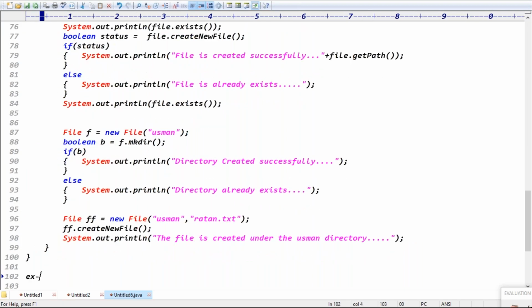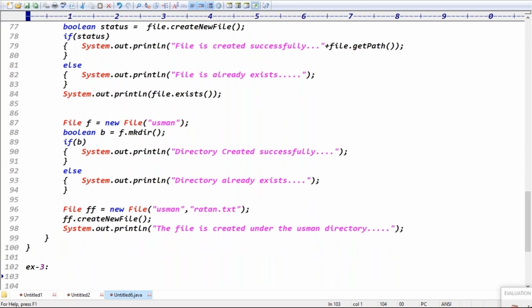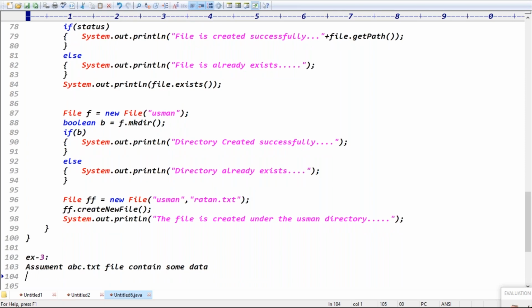Example 3, guys, you try to complete as an assignment. Assume the abc.txt file contains some data. To that data, at last, append 4 characters. Characters something like ABCD. Some static characters you can use, no problem. At last you can add some characters like ABCD, guys. 4 characters we can add.